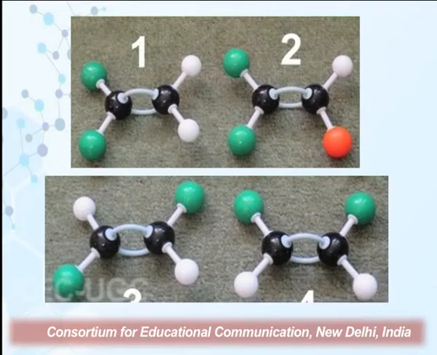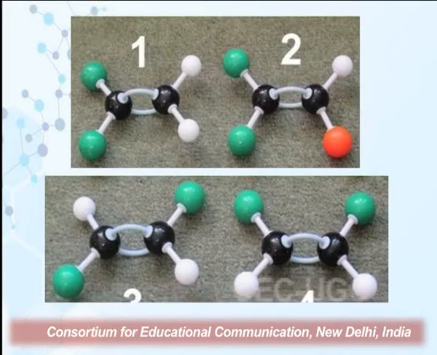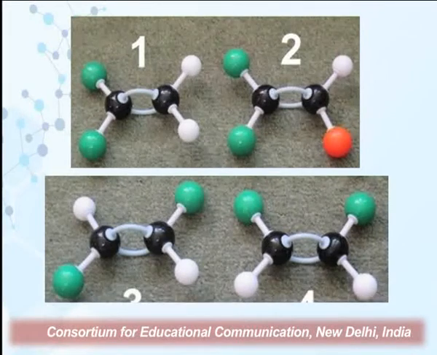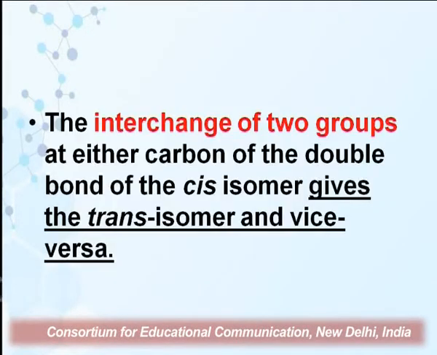So that means when we are saying that two groups should be different, then in that case we mean the second structure. That is, each carbon should be attached to two different groups. That is, one carbon is attached to a methyl group and hydrogen. It is bonded by a double bond to the second carbon, which in turn is again attached to two different groups, that is methyl and hydrogen.